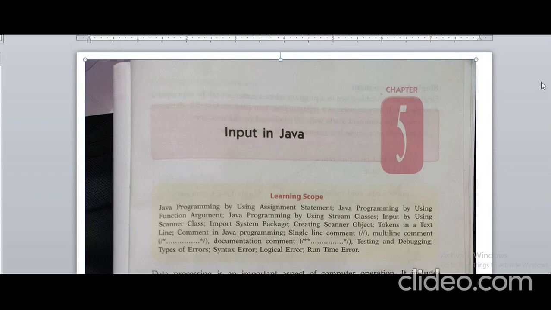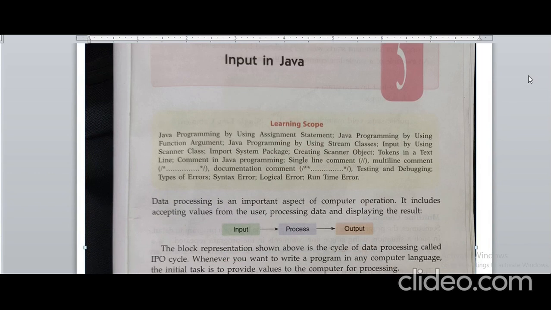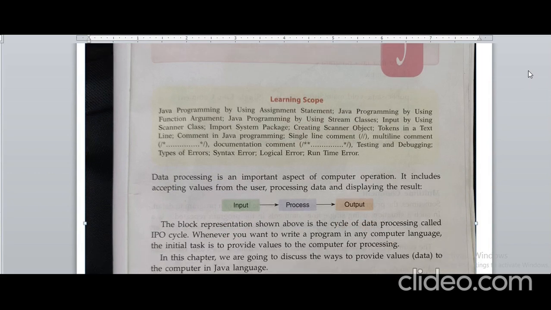Today we are going to discuss a new topic, input in Java. As we have discussed earlier, in Java we have to give the value to the user, and how to assign the value by using an assignment statement or by using a function argument.